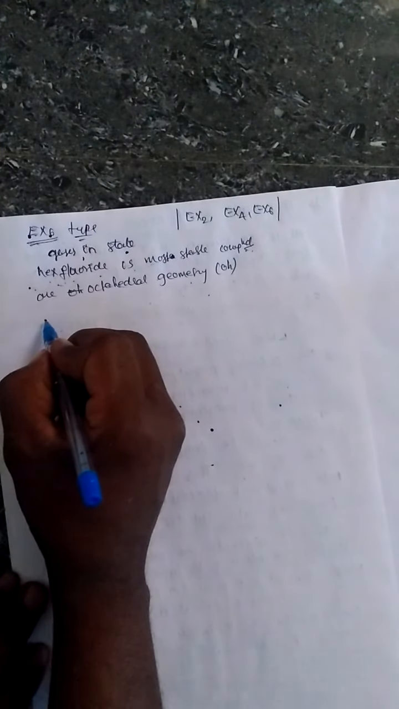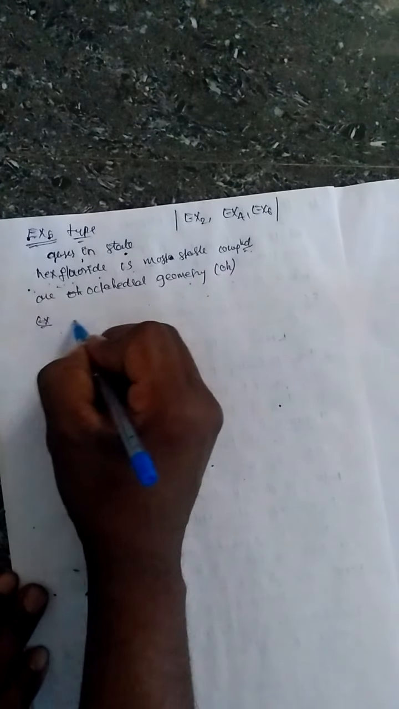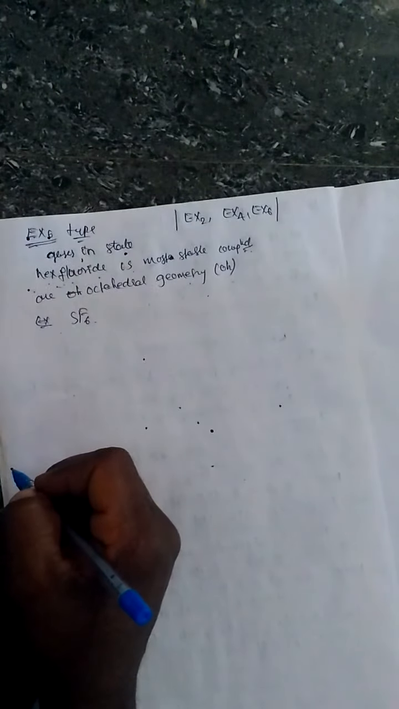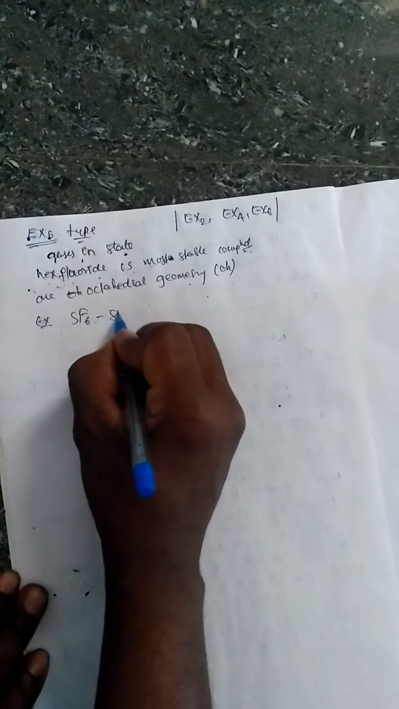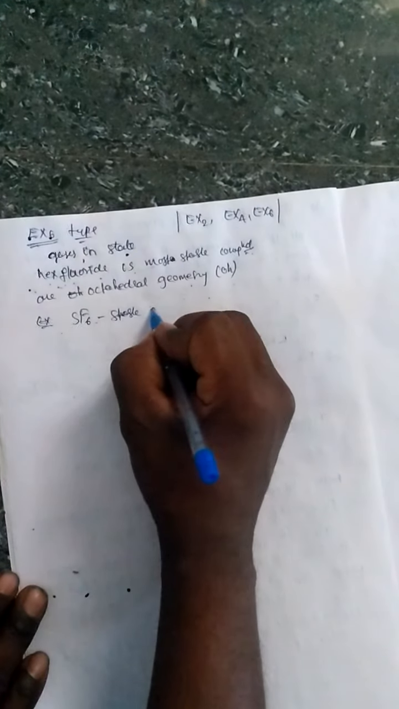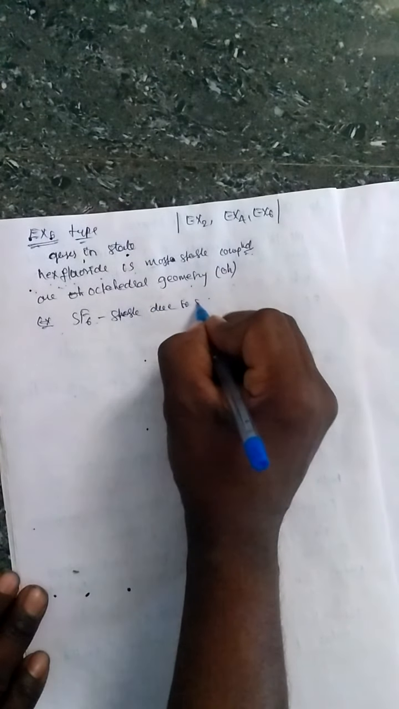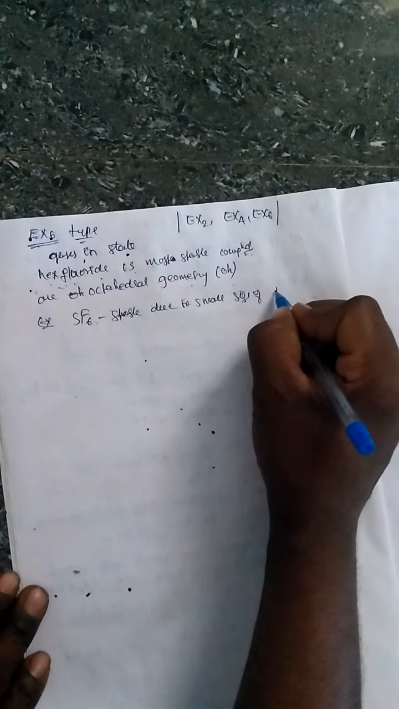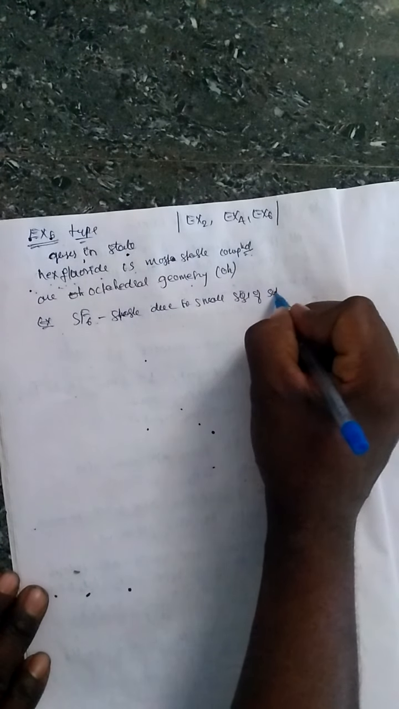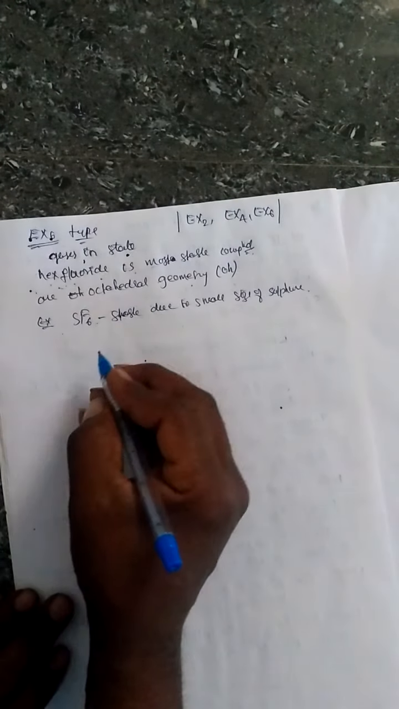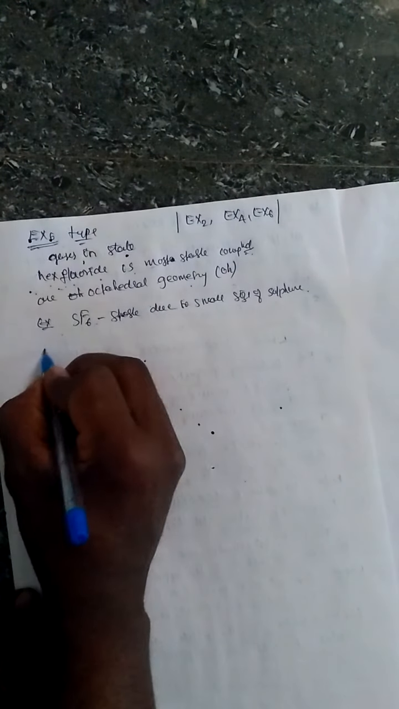So example, take SF6. This is most stable due to the small size of sulfur. This is the octahedral.